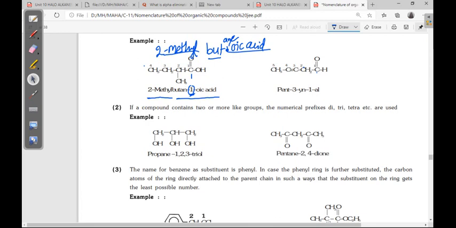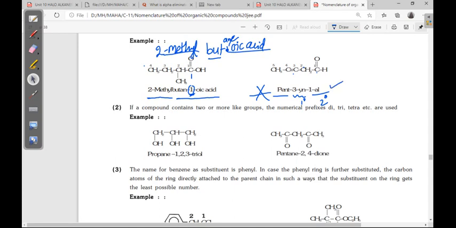Next, here same, total carbons 5. Pent, there is no substituent, so no prefix. Then one is there, okay, one position, this is the primary suffix, all secondary suffix, right? Pent-3-en-1-ol.